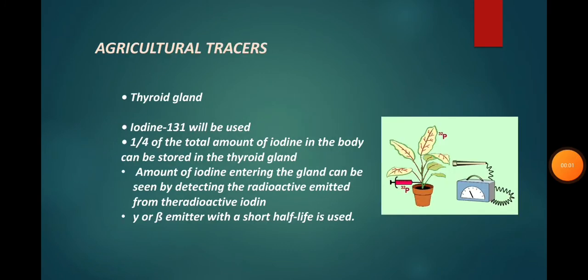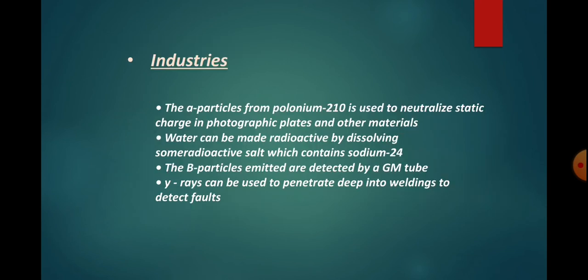Tracers in the thyroid gland: iodine-131 will be used. One fourth of the total amount of iodine in the body can be stored in the thyroid gland. The amount of iodine entering the gland can be seen by detecting the radiation emitted from the radioactive iodine. A gamma and beta emitter with a short half-life is used.